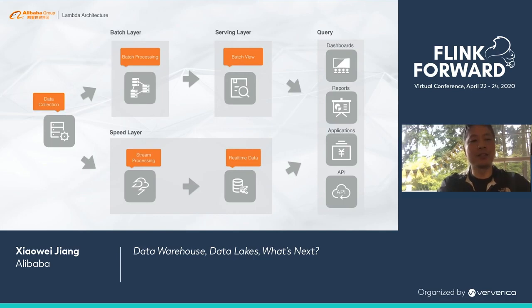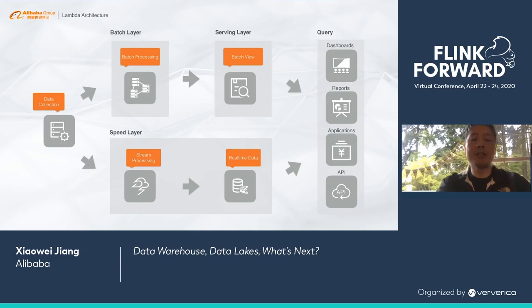There are two problems in this architecture. The first problem is that we are using a different system for the batch layer and the speed layer. This can introduce a lot of complexity into our system. One great achievement of Flink is that it's a unified processor which is good at both batch and stream processing. So we can use a single system that does both. And Flink will guarantee that the semantics of both batch and stream processing are compatible with each other.